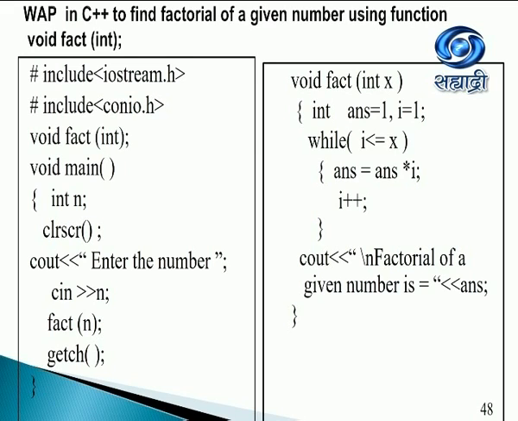So answer is equal to answer into i. So we should have 1 into 1, then 1 into 2, into 3, into 4. That will give me the factorial of a given number, and that will be stored in answer. As I said, in the while control structure, we'll have to explicitly initialize the variable i equal to 1 before we start the while, and before we end the while, I need to update it with plus plus. So factorial of a number is 1 into 2 into 3 into 4 till we reach the number, and I get the answer here. So the factorial of the given number is the answer. In this case, if I've entered 4, I should get 24.